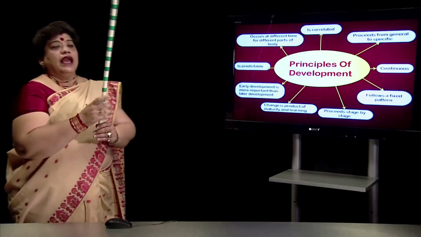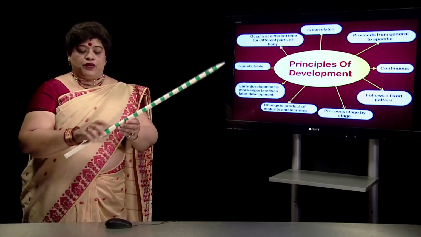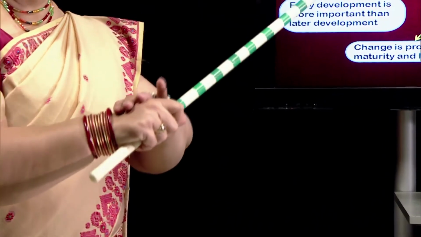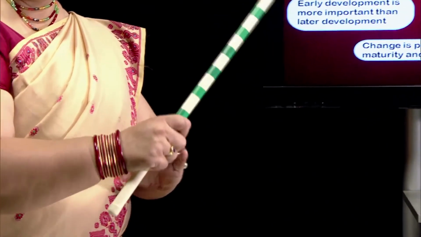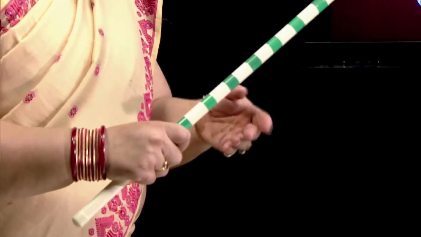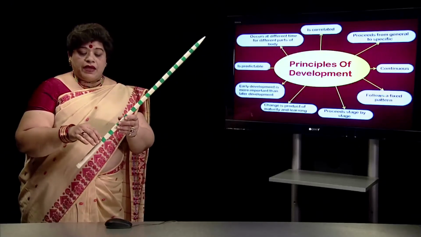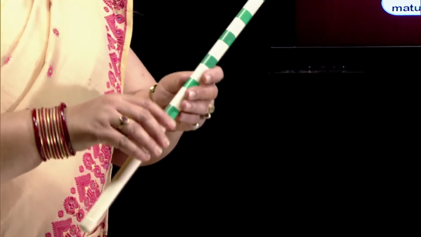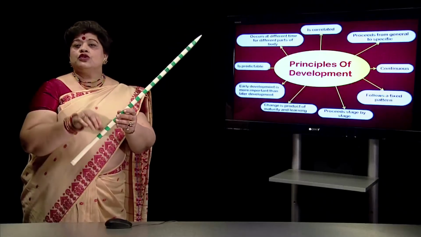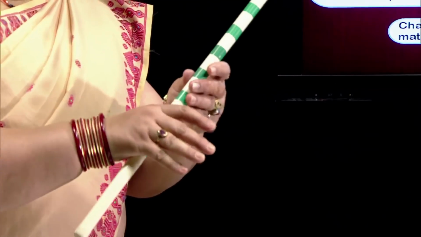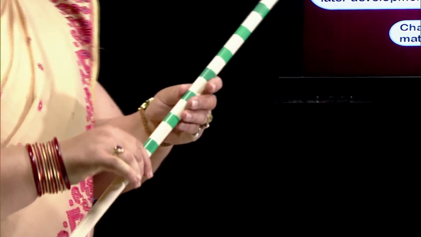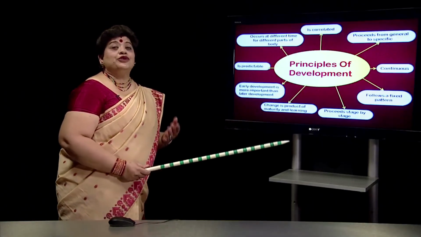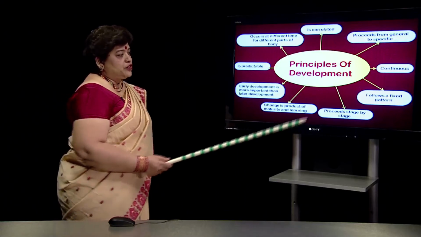When I say general, if I give this stick to a small baby to hold, then the baby may hold it like this with a complete grasp. That is the support of the palm, the fingers and the thumb. But if I give it to a bigger child, or maybe if I am holding, I may even hold it with 2 fingers and thumb, or with the support of 4 fingers and thumb. That means from general to specific. The movement or development has happened from general to specific. Next important principle is that development is continuous. It will continue to happen throughout the life of an individual.